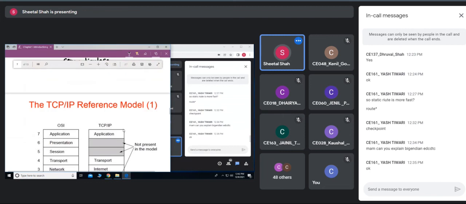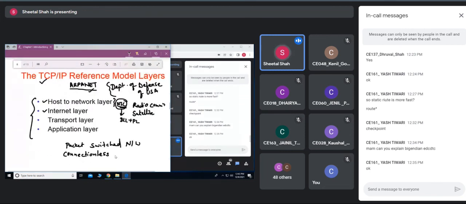That means the connection is not established between the transmitter as well as the receiver, and even the underlying subnet, whatever we have between host A and host B, all these packets are transmitted independently towards host B. So it is a packet switched network, because the entire message is divided into a number of equal sized packets, and it is connectionless. That means all of them are independently routed.